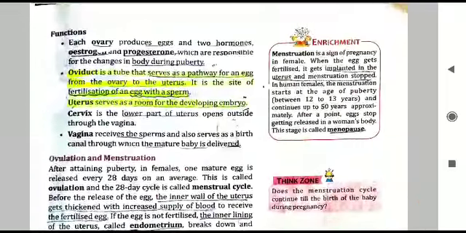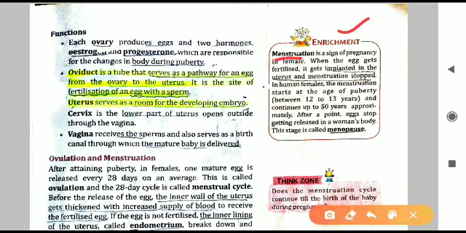So this is one more extra point, enrichment, that is given: menstruation. This I have already explained. One more extra point that is required here is that generally the age of puberty is 12 to 13 years. This is the age at which the female reproductive system starts releasing ova, and it continues generally up to approximately the age of 50 years. And when the eggs stop being produced or released in the woman's body, this stage is called menopause. So menstruation will stop after that. This is an extra point that is given here.